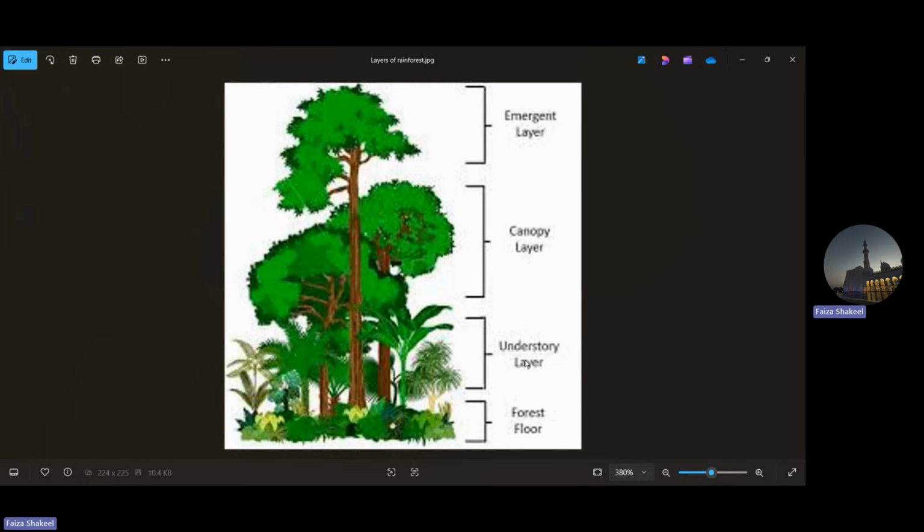And here you will find different kinds of animals. Again, it is quite darker. You will find different kinds of shrubs here, different kinds of shorter trees, different kinds of leaves, and much more stuff. And you also find a lot of animals living here.